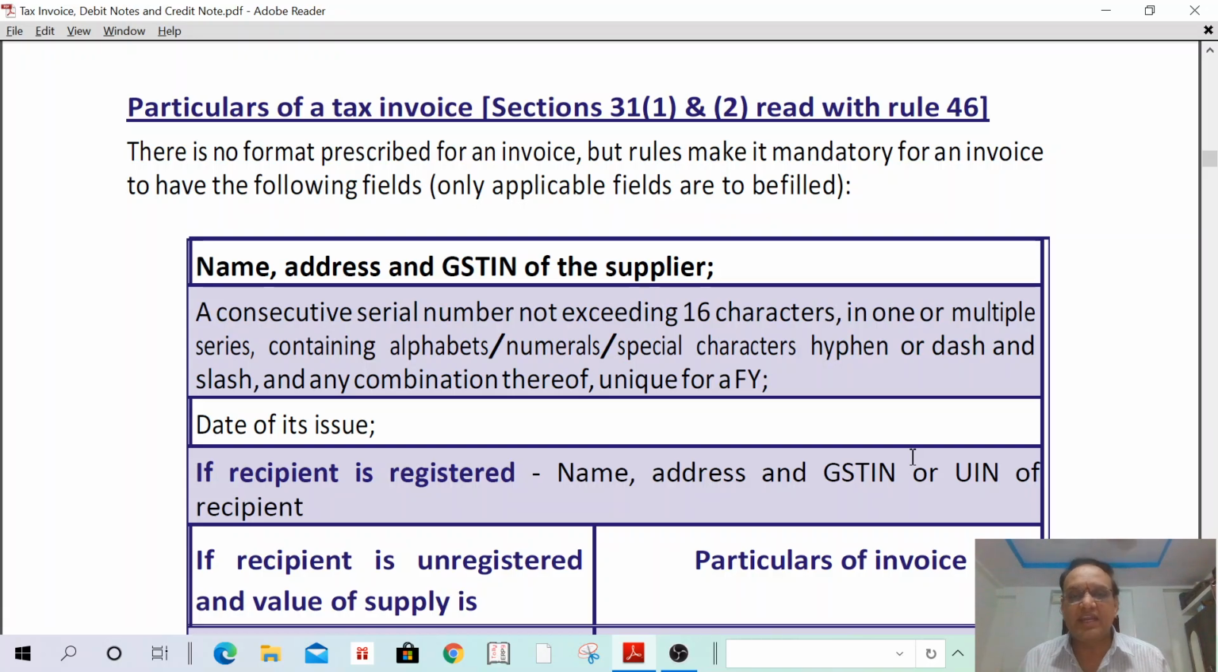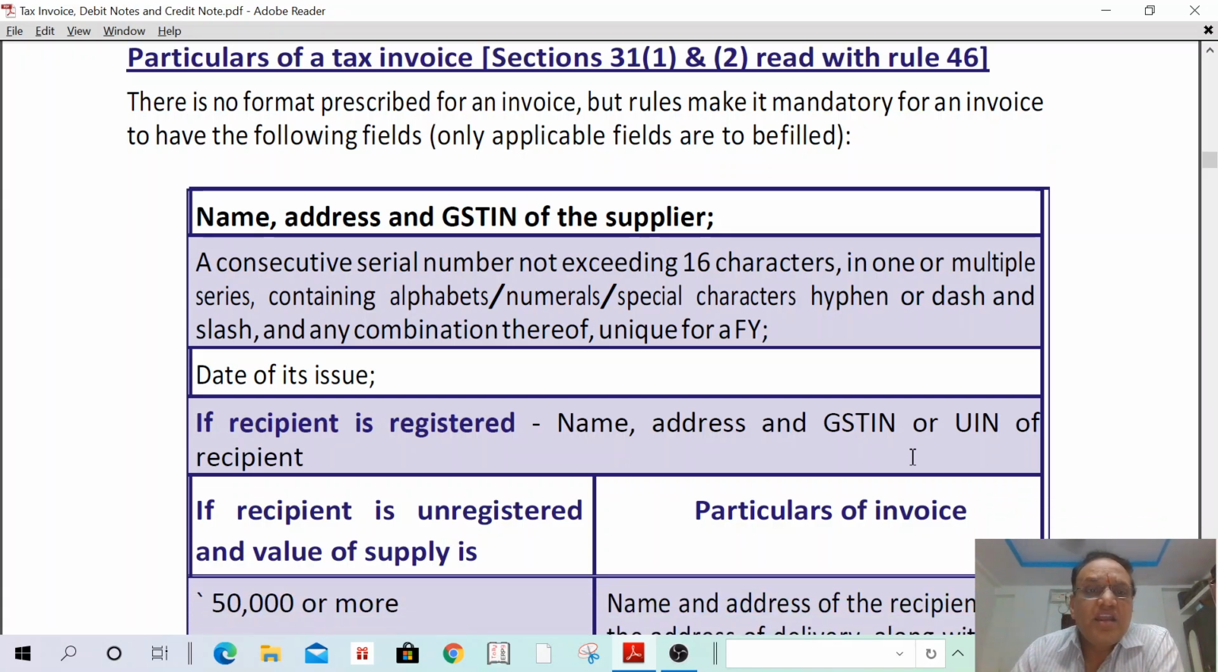What are the details mentioned? Just by taking the format of DMart invoices, we can get a better idea. One by one I can read. Name, address and GSTN number of the supplier. Because in DMart, their name, their Hyderabad address, and their number also have to be mentioned.